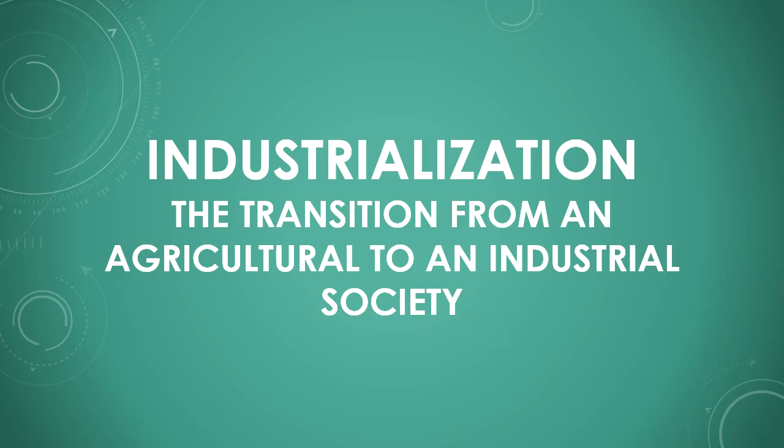In this video, I will explain how industrialization changed the transition from an agricultural society to an industrial one. You will learn how life and the world of work changed in the 19th century due to these transformations.